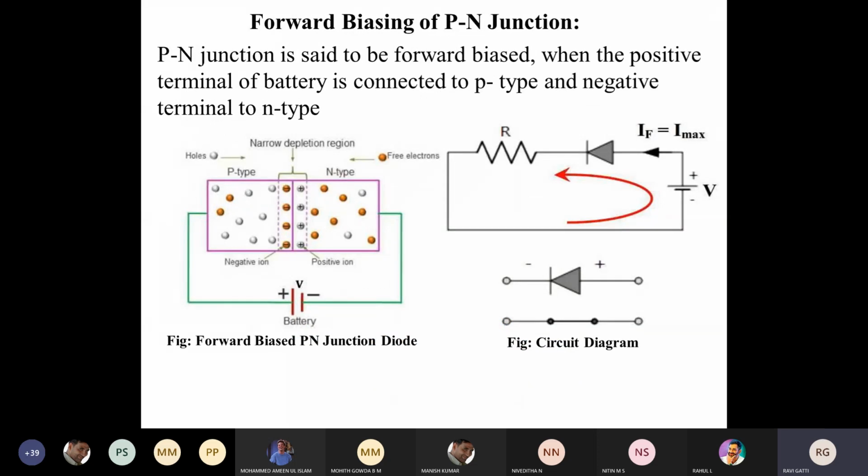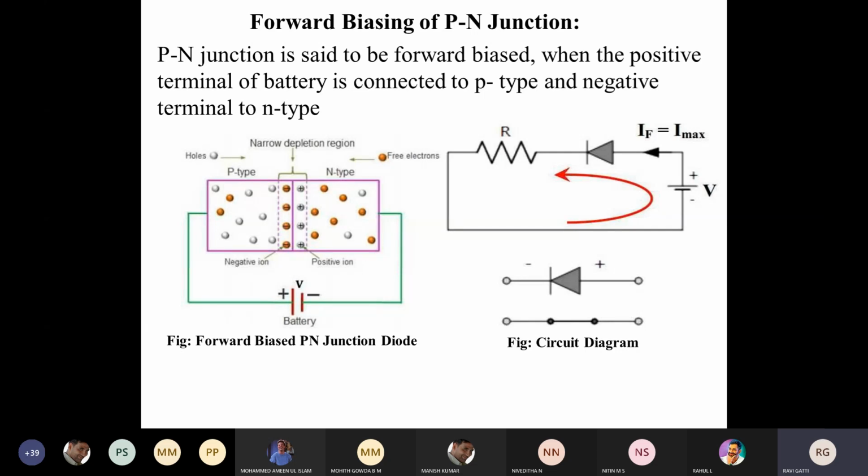The next one we call a forward bias PN junction. What do you mean by forward bias PN junction? You can see here, if the positive terminal of the external battery we are connecting to this diode is connected to the p-type material, and the negative of the battery is connected to the n-type element, then such a configuration we call a forward biased PN junction diode.